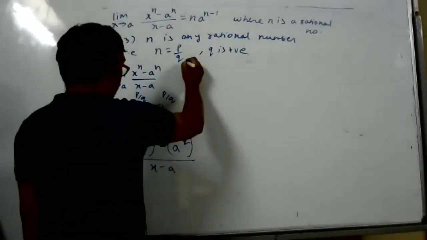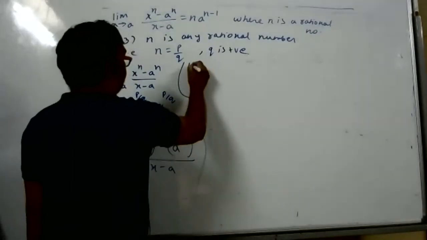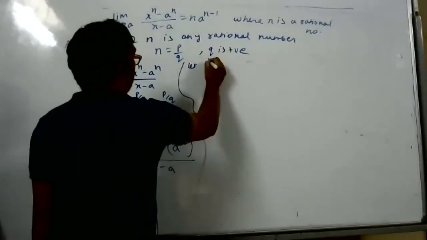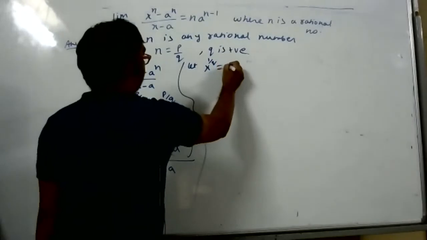Now I will assume, see here, let x to the power 1 by q be equal to y to the power.